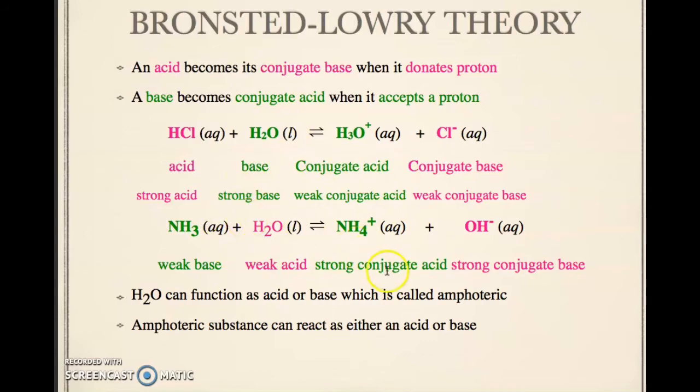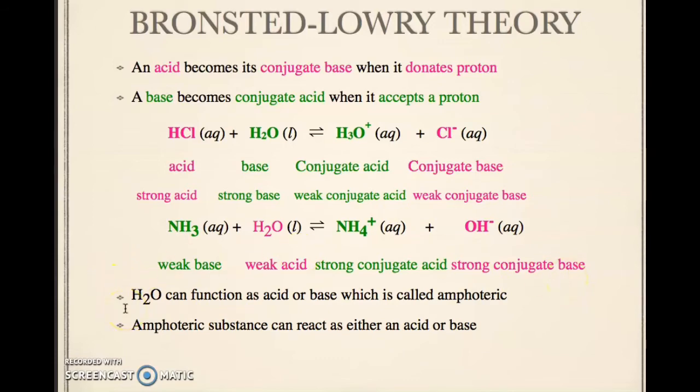This is another example, for a weak base and weak acid. Ammonia reacts with water, which acts as the acid. The product is the conjugate acid, the ammonium ion, and the hydroxide ion is the conjugate base.